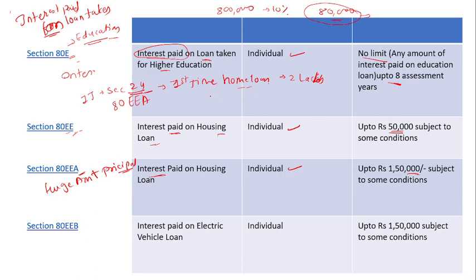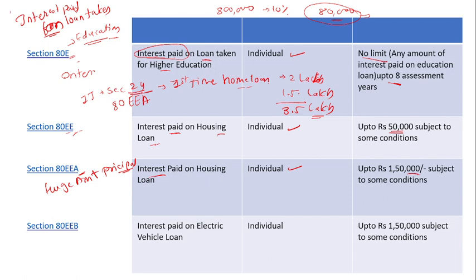In section 24 he will get 2 lakh rupees as a deduction, and in section 80EEA he also gets 1,50,000 as a deduction. So the total amount of deduction is 3,50,000.